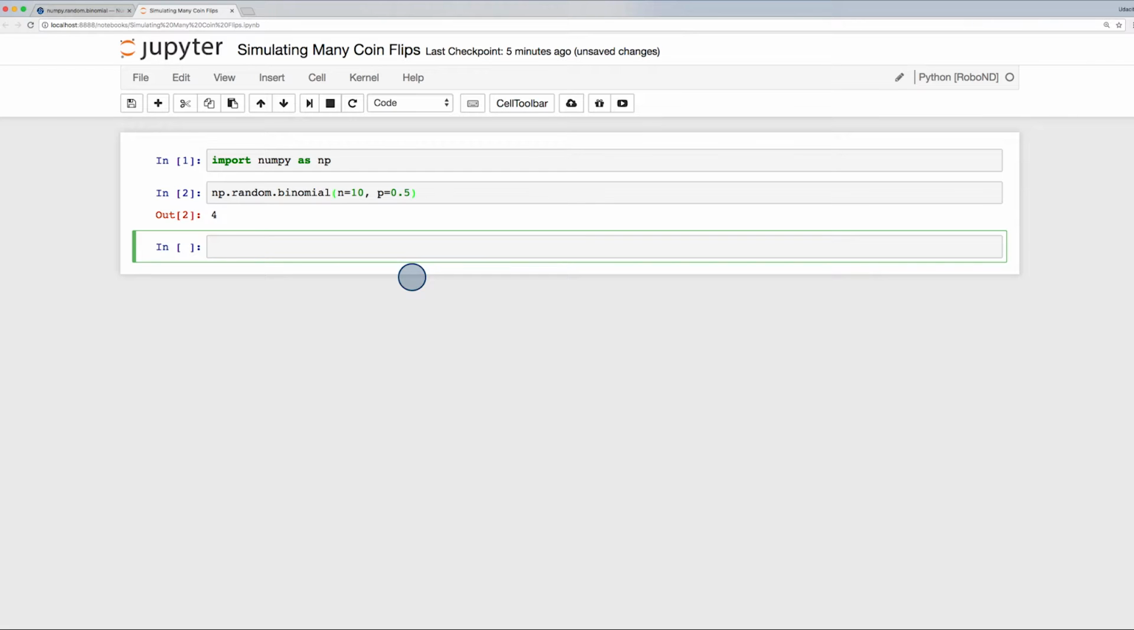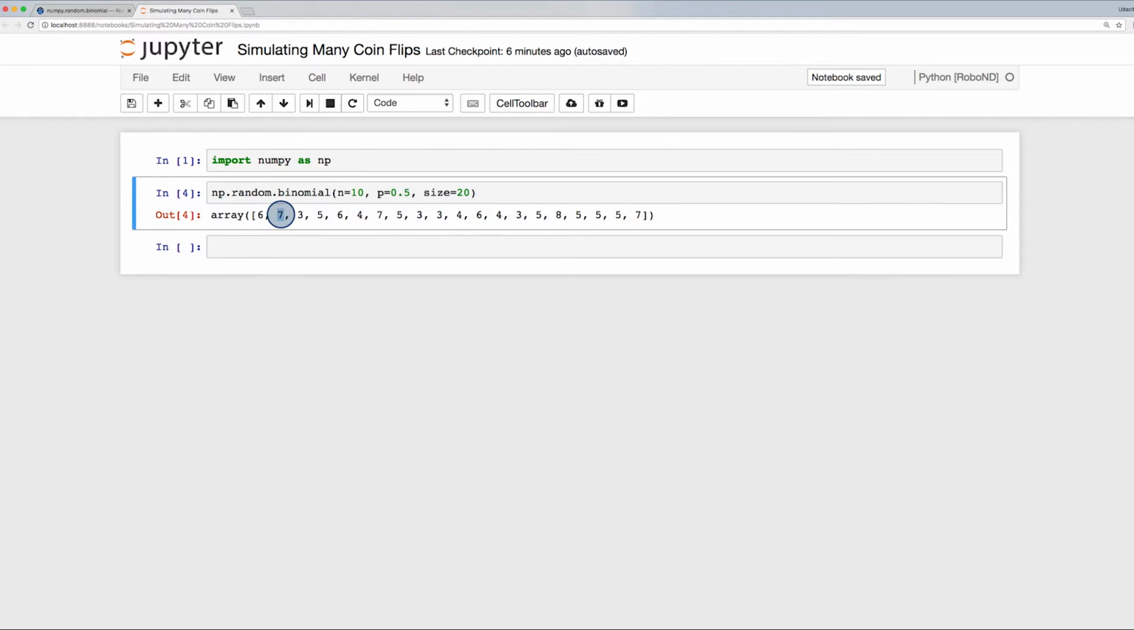Again, we can run this simulation many times. Let's run this 20 times. Each number in this array represents the number of heads that resulted from each test of 10 coin flips. This is the number of heads on the first 10 coin flips, while this one is the number on the second 10 coin flips, and so on, for 20 different flippings of the coin.